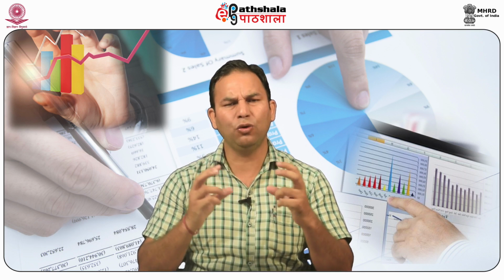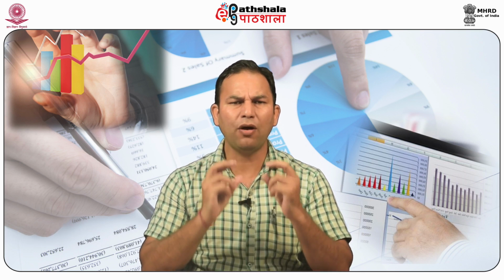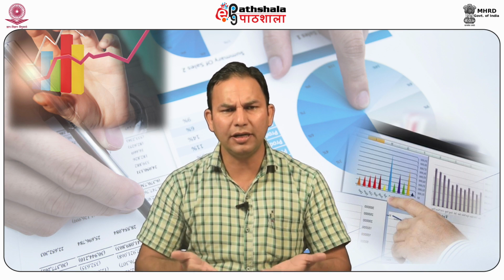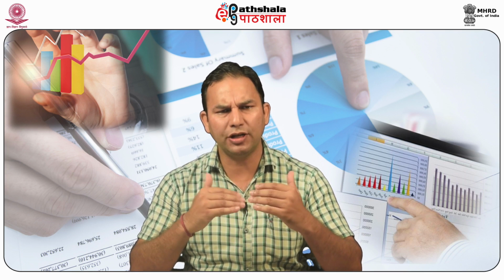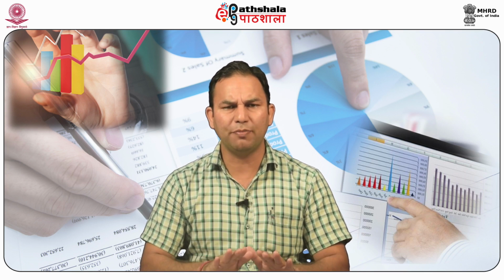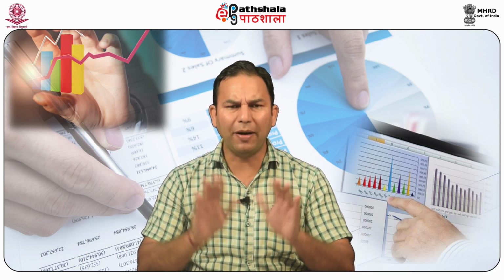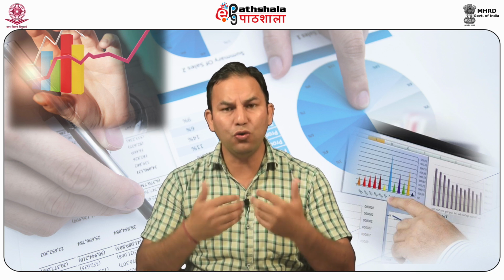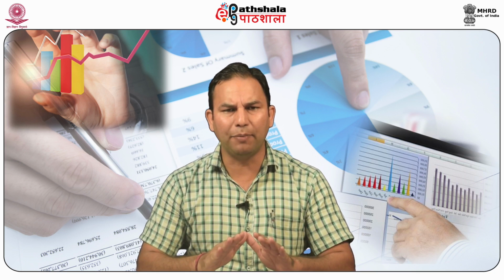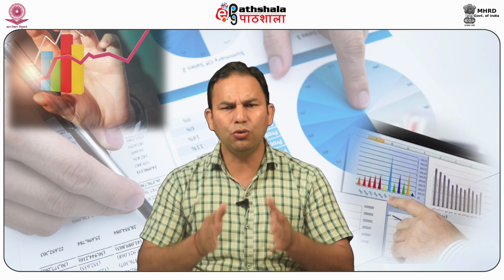Now, cash flow statement. What is the meaning of cash flow statement? As per section 2 subsection 40 of the Companies Act 2013, the financial statement should include cash flow statement for the respective financial year. The cash flow statement was not mandatory to be disclosed earlier, but with the introduction of new act, it has made compulsory for the companies to disclose it in the accounts.